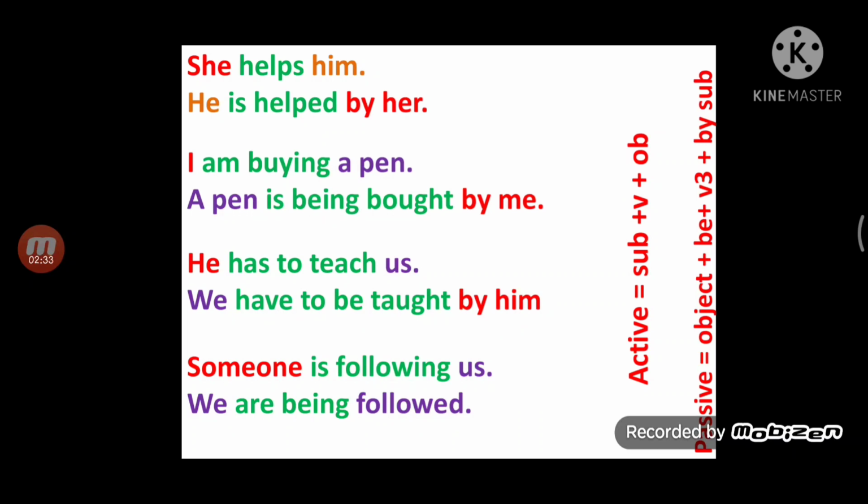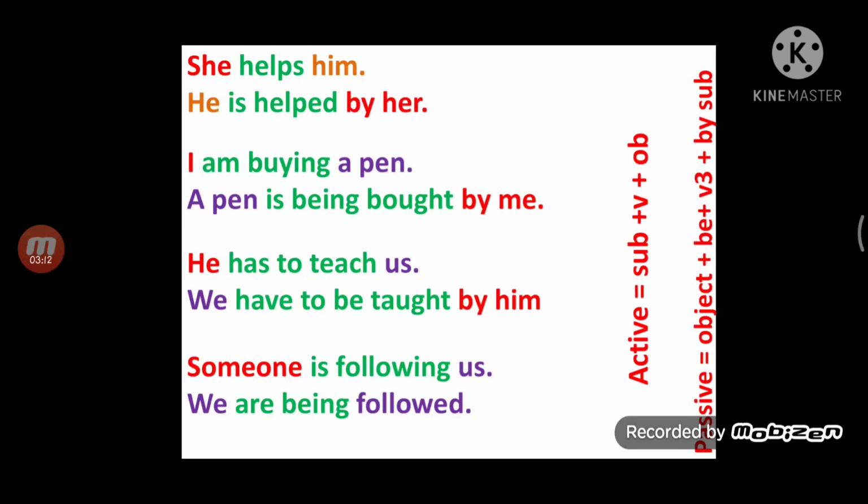In the next sentence you can see, she helps him. She is the subject, helps is the verb, him is the object. As I told you, the subject converts into object and the object converts into subject. Means nominative case becomes accusative, accusative becomes nominative. Means subject pronouns are converted into object pronouns and object pronouns are converted into subject pronouns. He is helped by her.